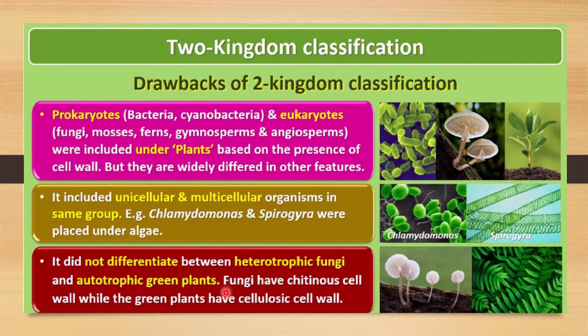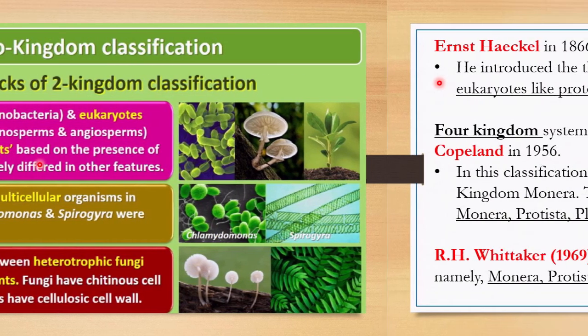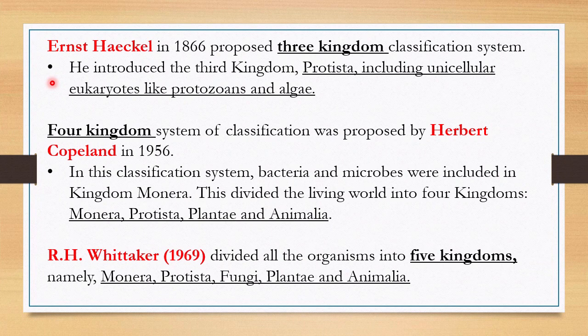Okay, and that's why it is very confusing. Fungi have a chitinous cell wall while green plants have a cellulosic cell wall. So we cannot define all these differences using this type of classification system, because this is a very common classification in which just two groups are there, plants and animals. As we discussed in the previous slide, there are drawbacks in the two kingdom classification system, and that's why so many scientists around the world have given so many types of classification systems.